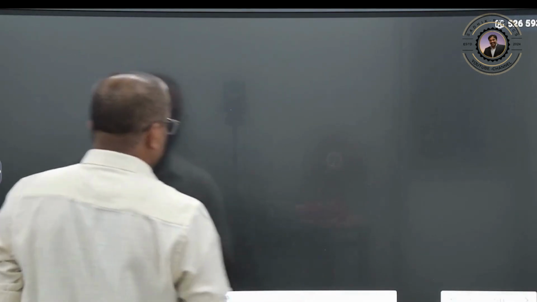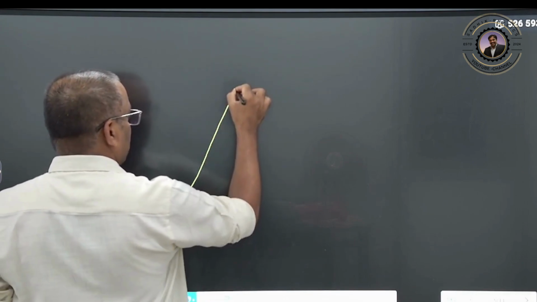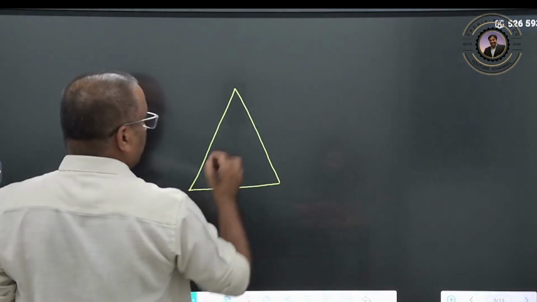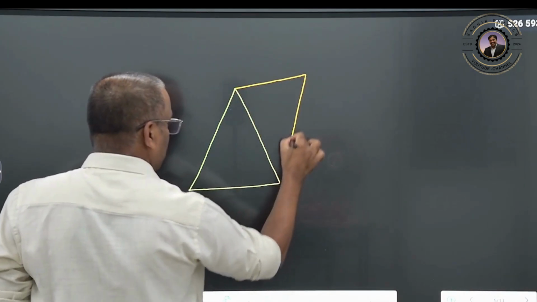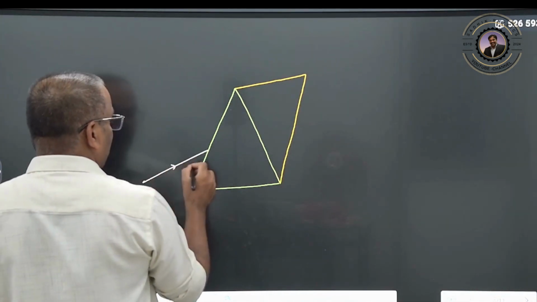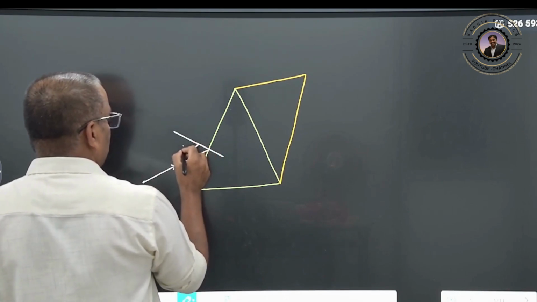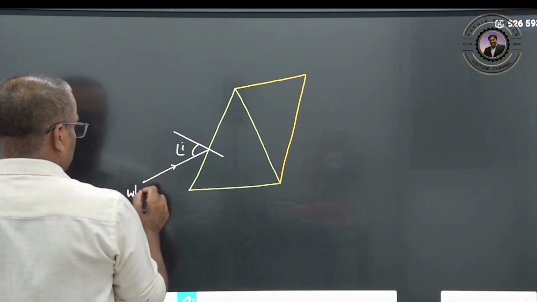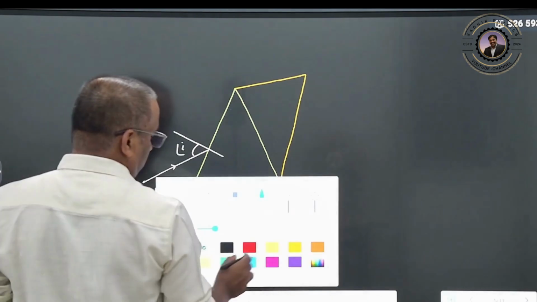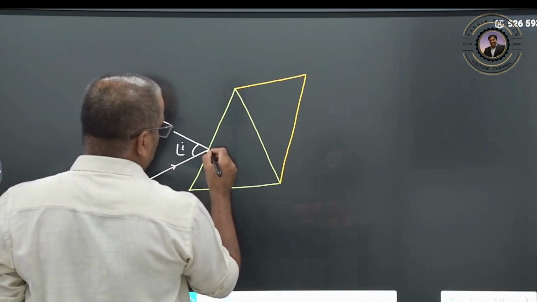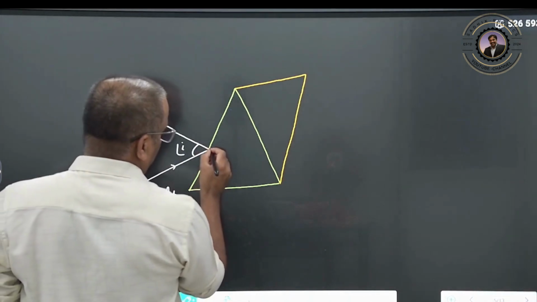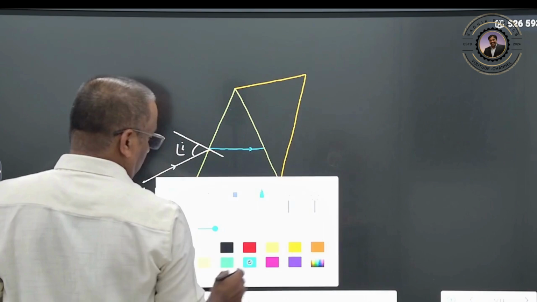He took two prisms. Here is one prism, and one more prism he placed inversely. Now white light is sent to this. Clear? Now what happens? This dispersion will take place. We can take this as the blue color and this as the red color.